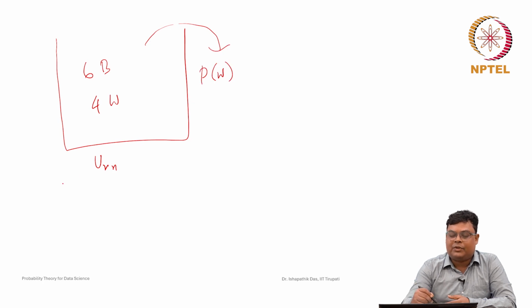Classical approach says that if there are n possible ways, equally likely to happen, we count how many ways the event can occur. There are 4 white balls, and a total of 10 ways a ball can be drawn.